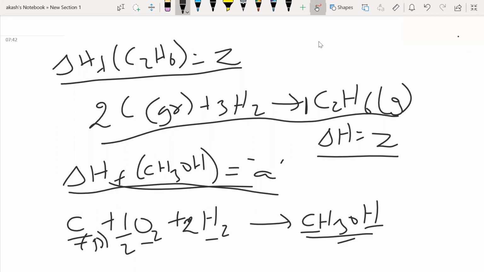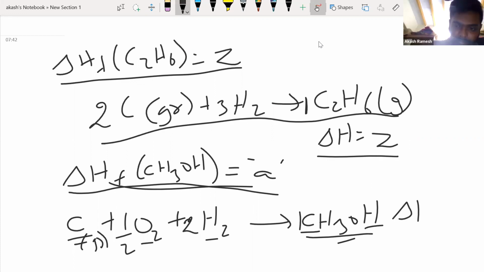I think that's also. This is a thermochemical equation, right? So the 1 has to be the stoichiometric coefficient. Yeah, that is okay. Anything else? This is a thermochemical equation, so you have to provide the thermochemical data. This is just an equation, right? Then del H equal to A. Yeah, del H is equal to A. So this is the entire equation for the enthalpy of formation of CH3OH.